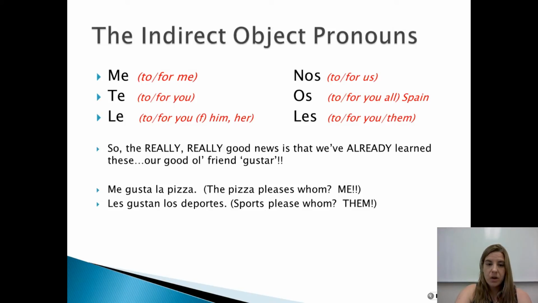And then the whatever it is, the pizza, the whatever it is we're talking about, me gusta la pizza, is the direct object pronoun. So that's what it is that does the pleasing, and then the indirect object pronoun is who is being pleased. Whew, this is so grammar-y. Les gustan los deportes. Sports please whom? They please them. That's why we need the les out in front.